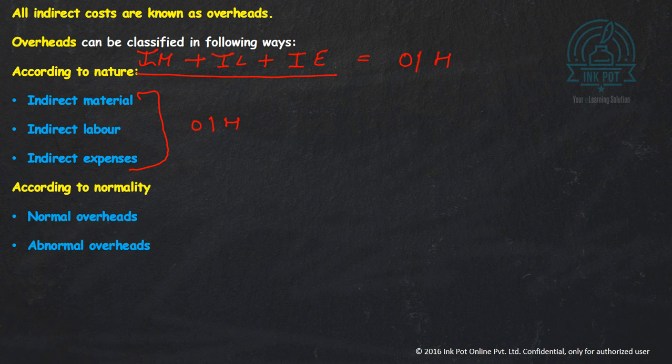Abnormal overheads are like abnormal idle time, those overhead costs which are not expected to be incurred. The overheads which are a part of routine production are normal overheads, and the overheads which are not a part of routine production are abnormal overheads. Normal overheads are treated as production cost, while abnormal overheads are charged to costing profit and loss account.